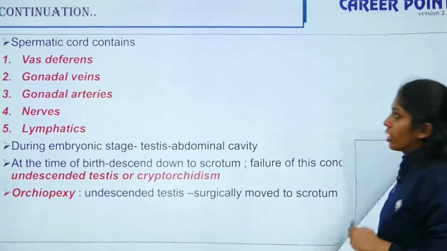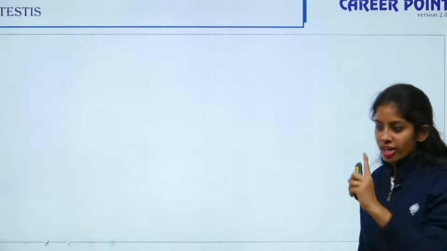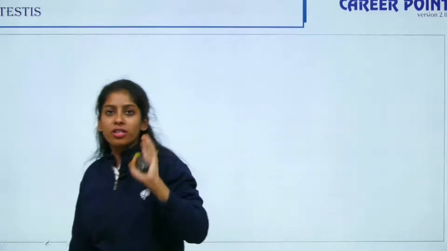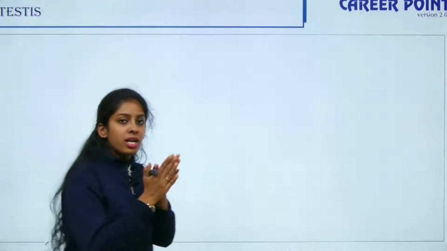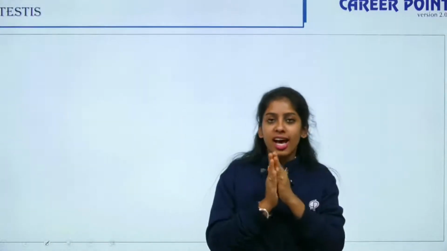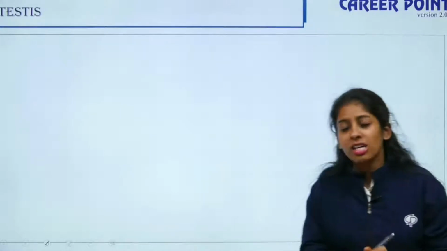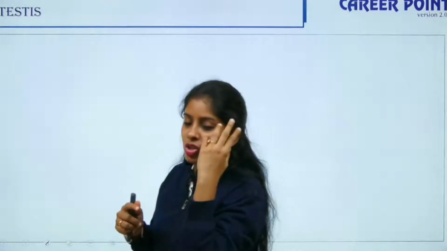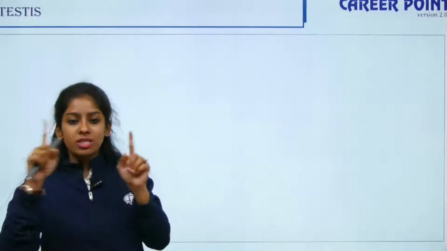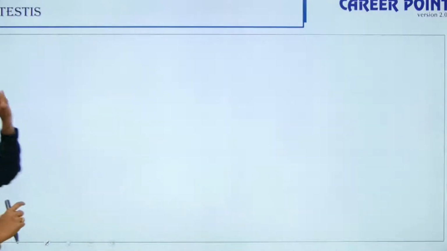Fine. Okay. Moving forward, now we are talking about the testis. We spoke about the 4 members of the male reproductive system: a pair of testes, accessory ducts, glands and the external male genitalia. So far we were talking about the pouch that holds your testis outside the abdominal cavity. Now we are talking about the testes.